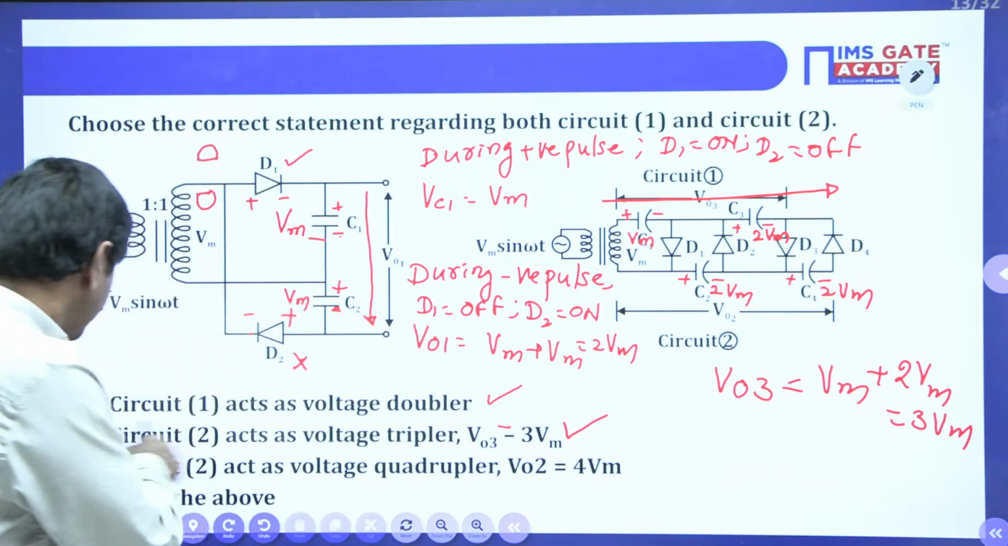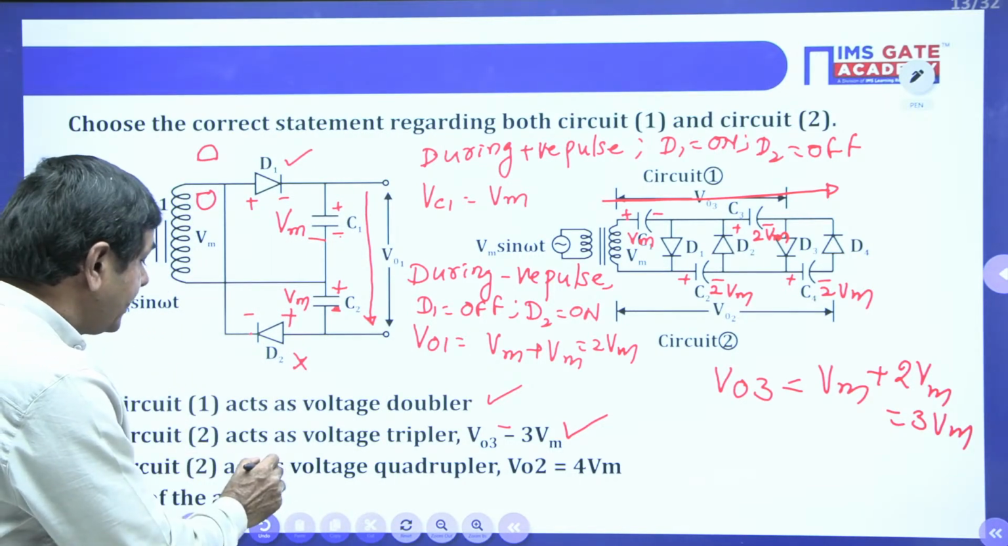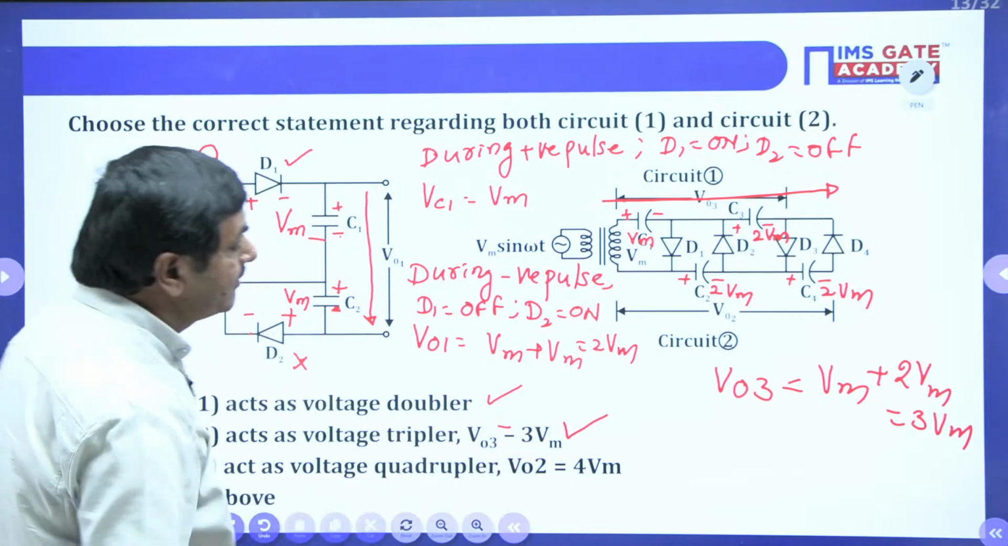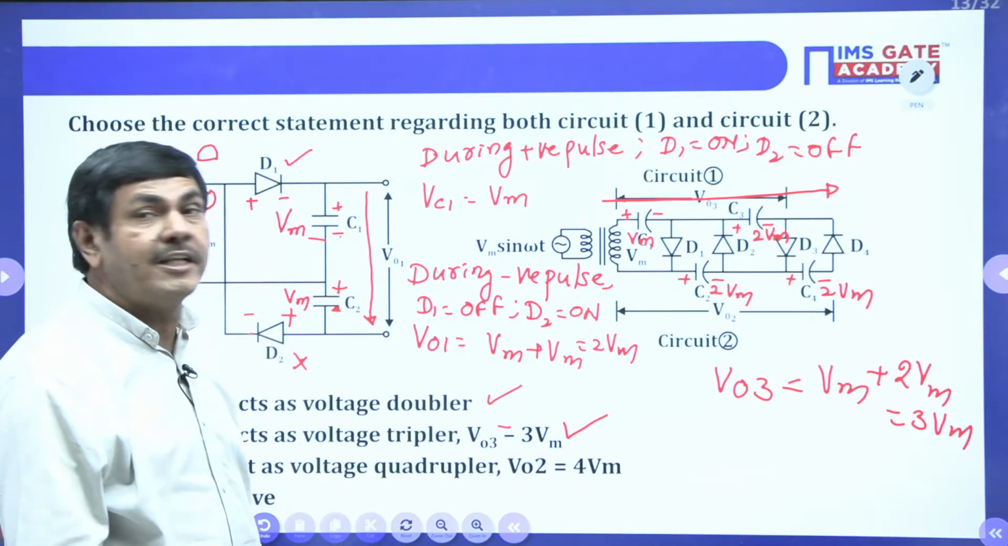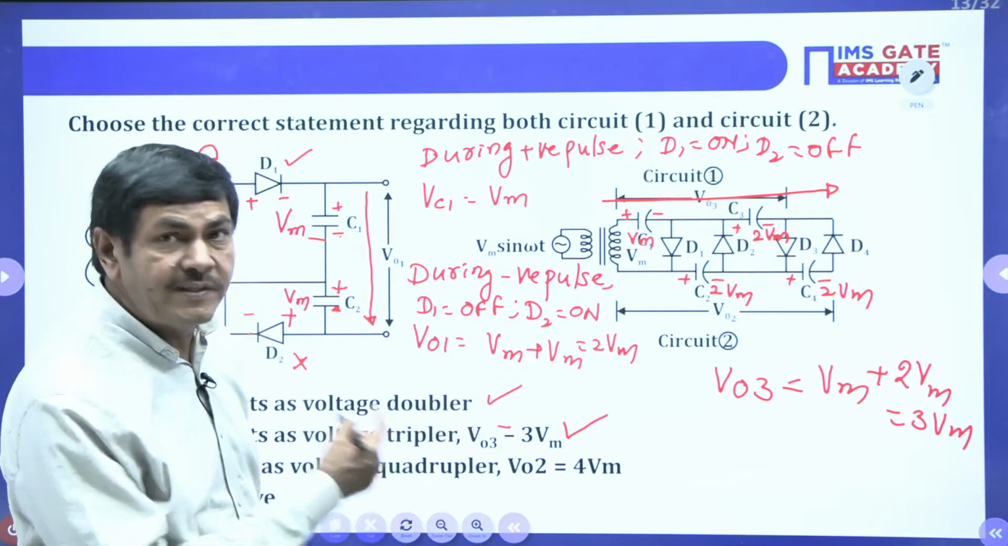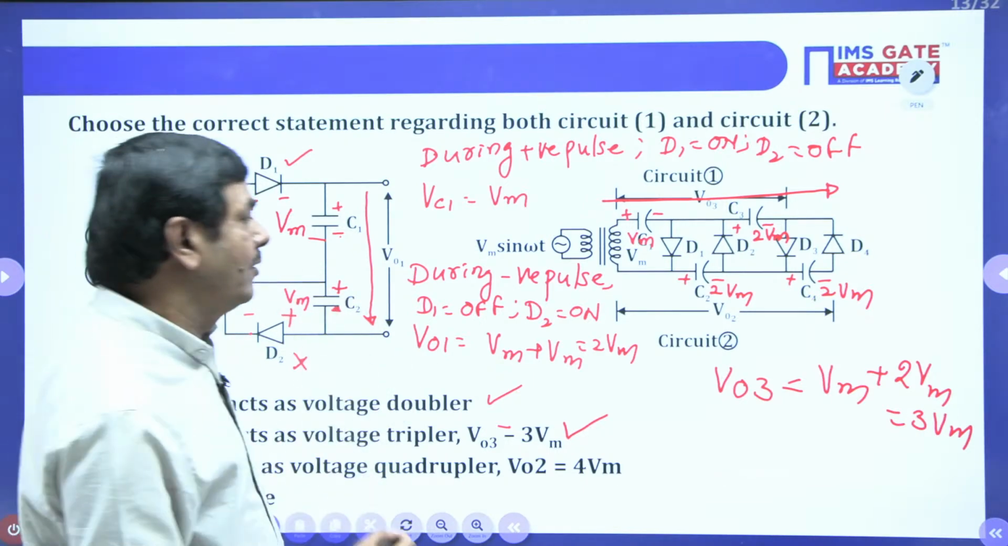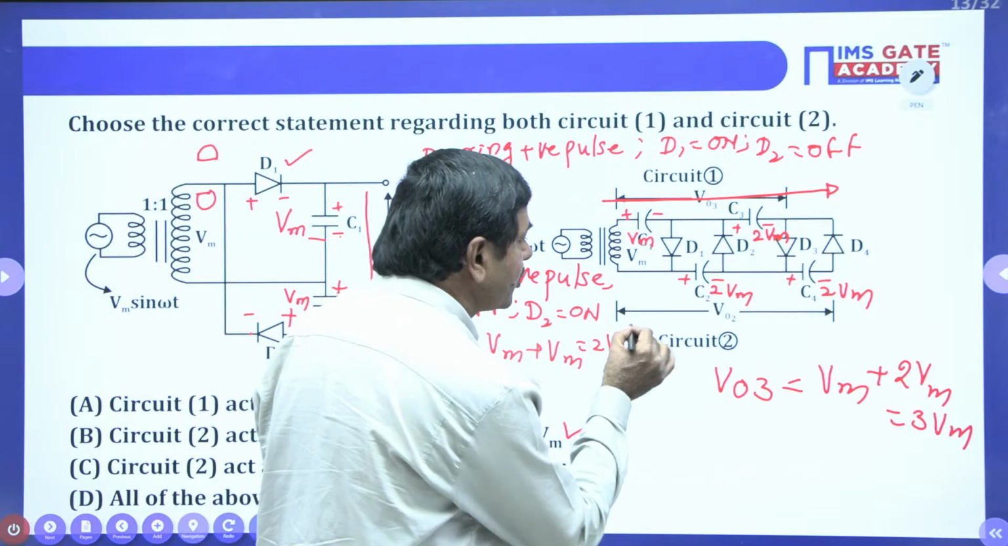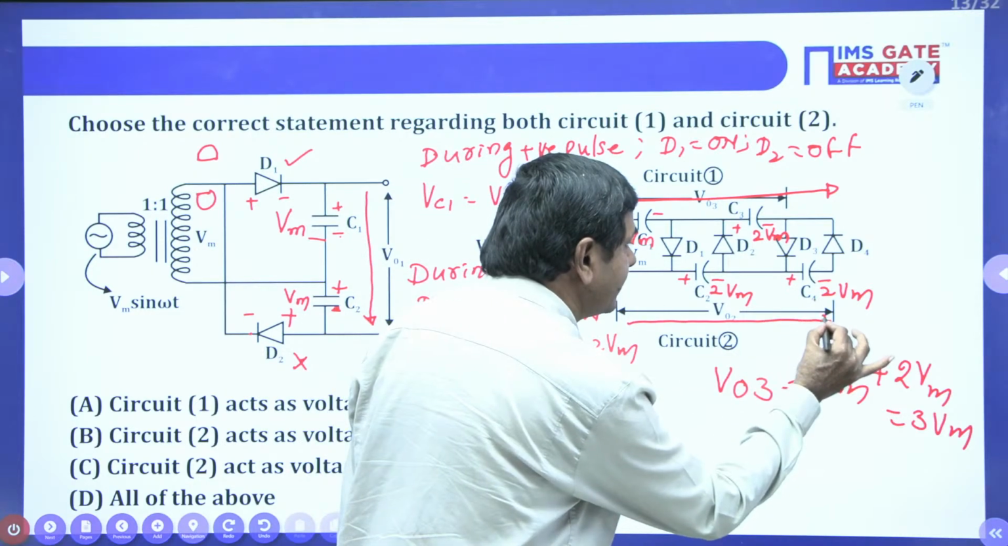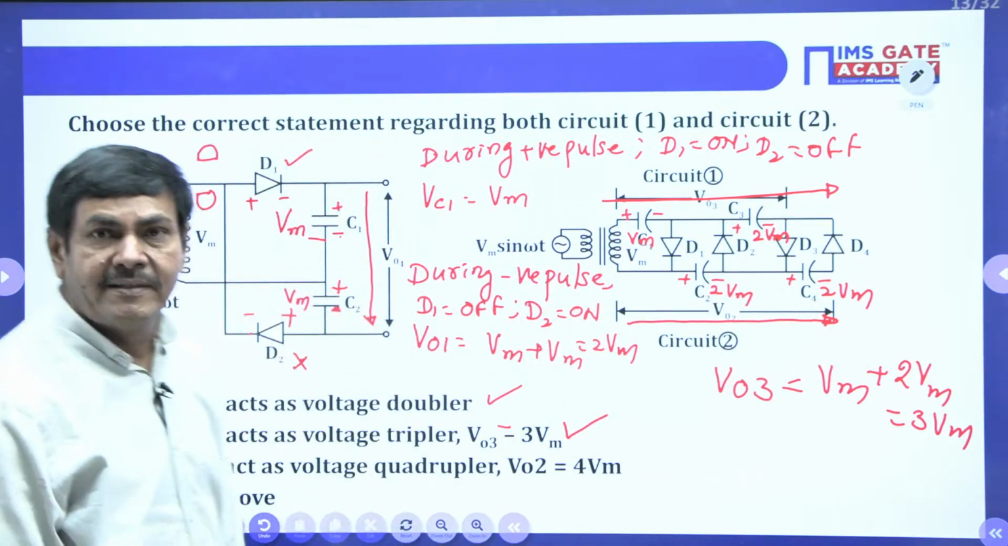So the next one, option C, is given. Circuit 2 acts as a voltage quadrupler, that is V02 equal to 4 Vm. So we can check what V02 is available from the given network. I want to find V02. Apply KVL from here to here. Directly you can apply KVL.